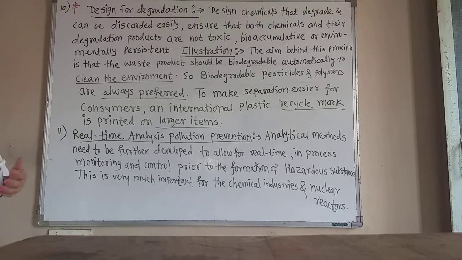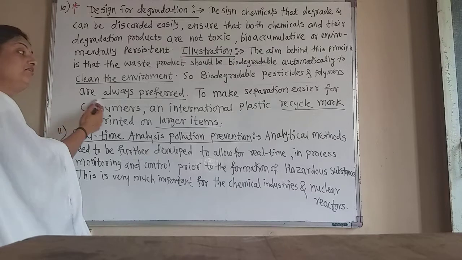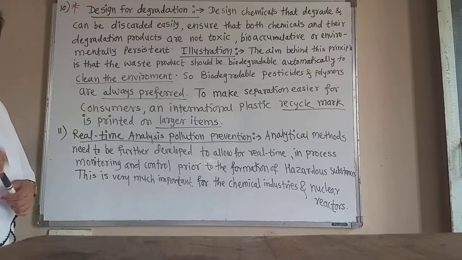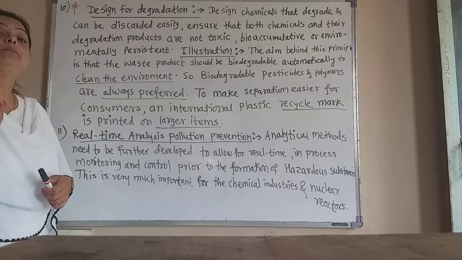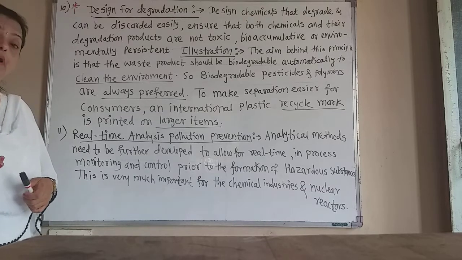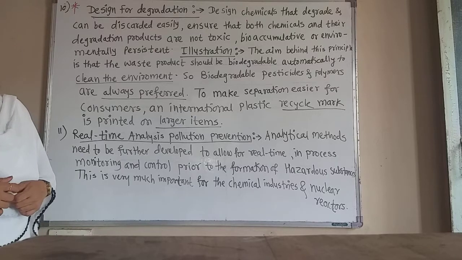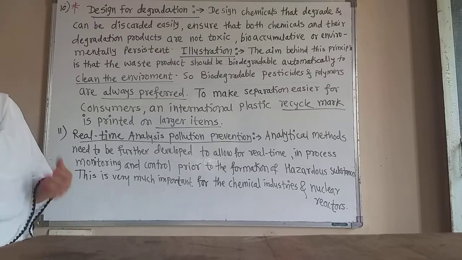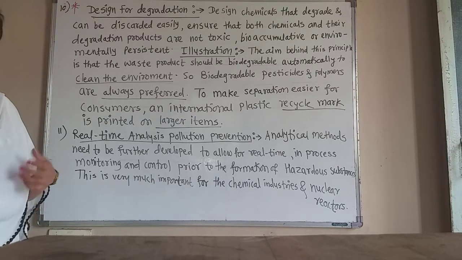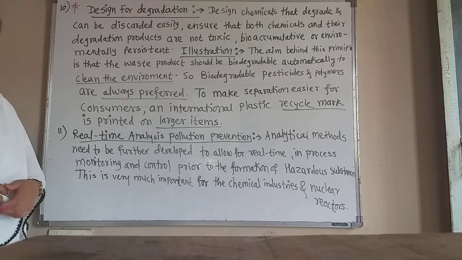So biodegradable pesticides and biodegradable polymers are always preferred as compared to non-biodegradable pesticides or polymers. I told you in polymer chemistry that DDT got banned because it is not biodegradable, that is the insecticide.